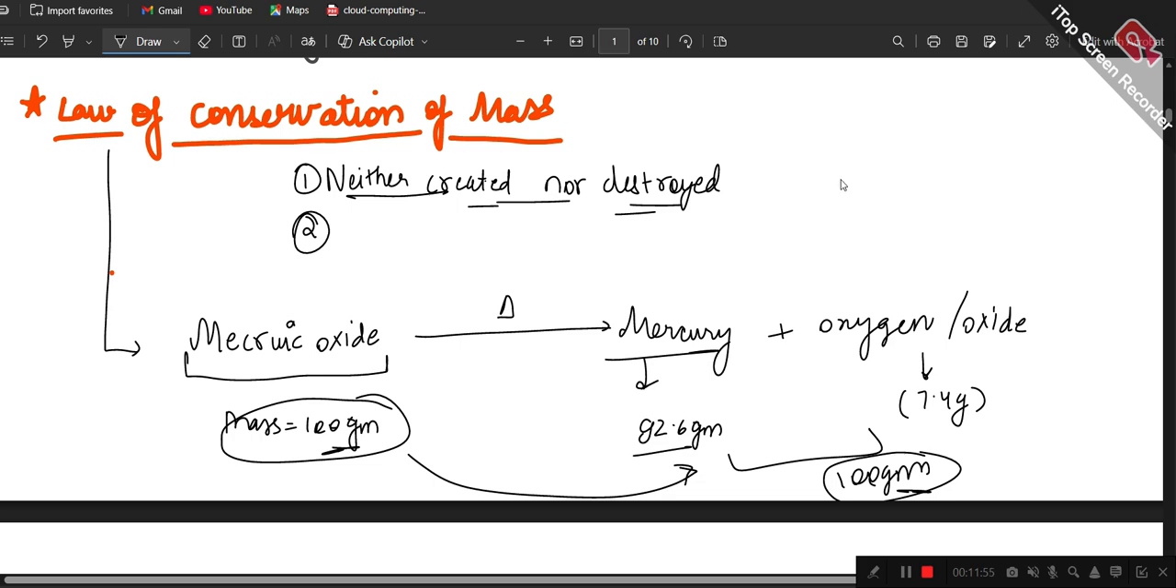This whole experiment on mercuric oxide was done by the chemist called Lavoisier. He was a French chemist, and he first gave the idea about this law of conservation of mass. This was the first one.